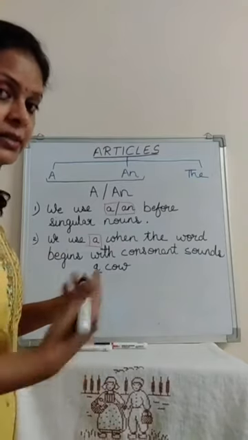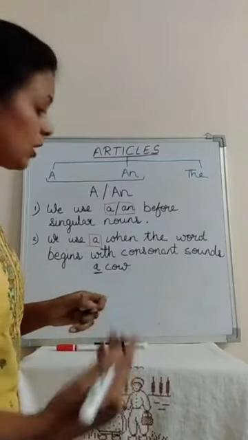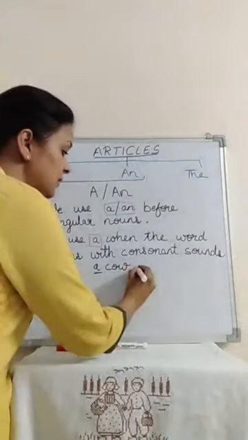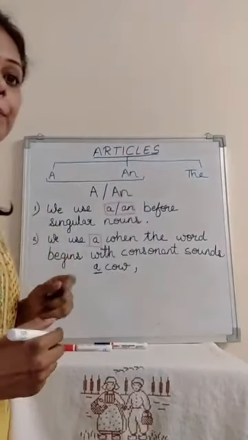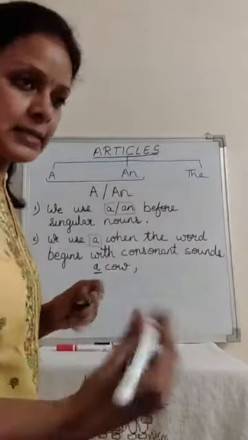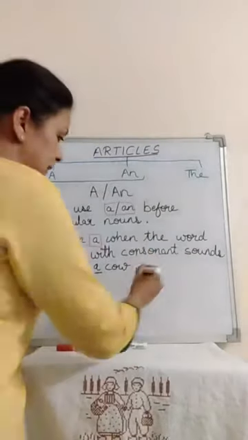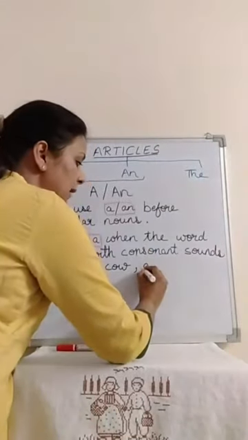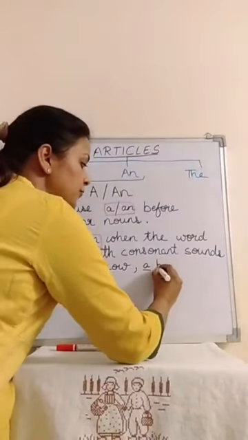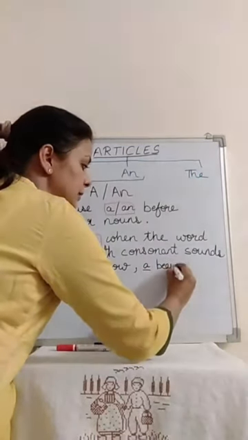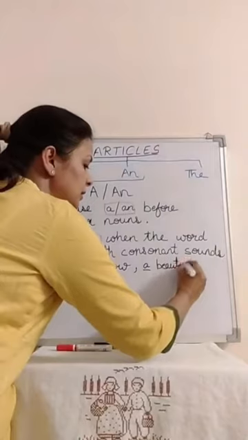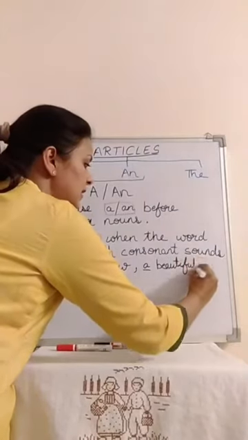Right children? Let me take another example. Let's take beautiful palace. Which article am I going to place? A beautiful palace. Why? Now beautiful is a describing word.